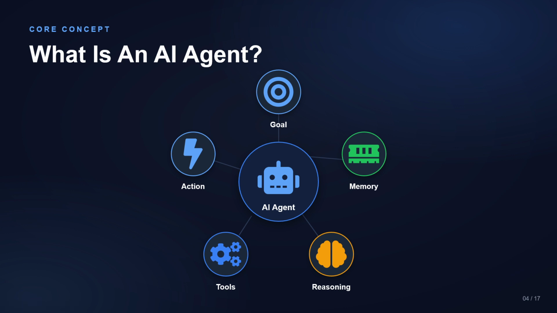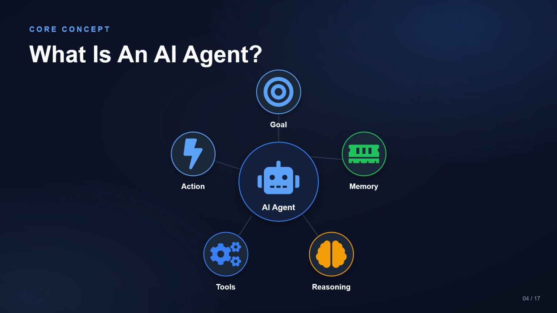Every agent has five key components: the goal to define the task, reasoning to make the decisions, memory to remember the information, and tools to interact with external systems. These five key components are what complete the AI agent workflow.